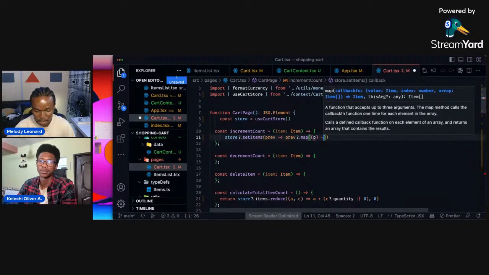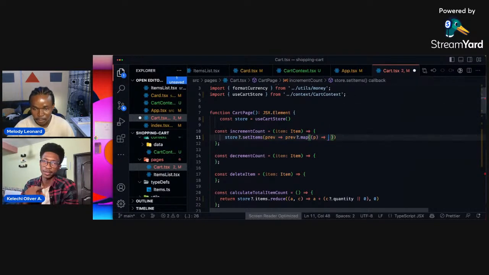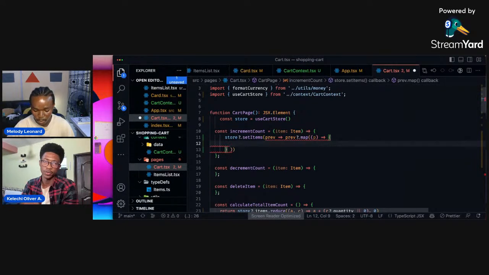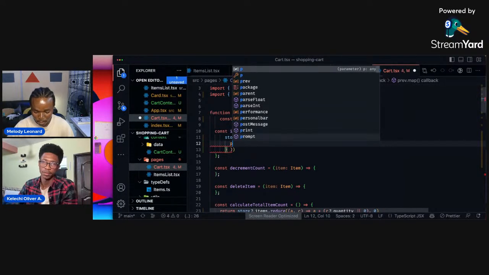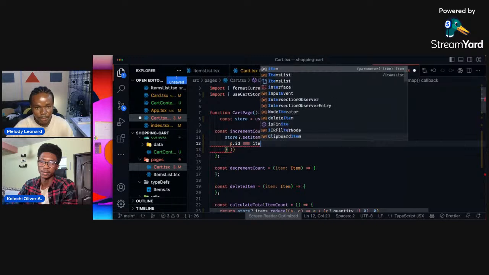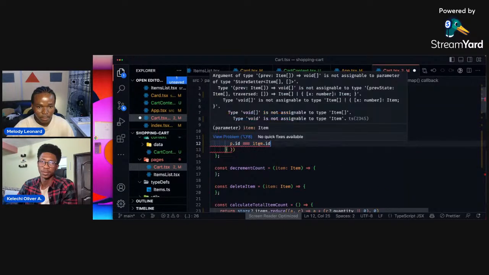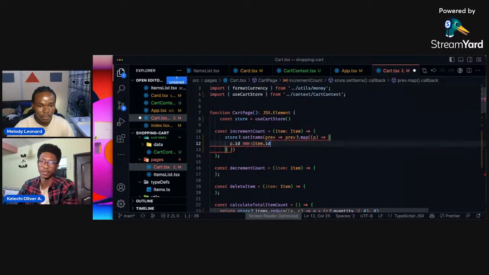Each product is going to have a p.id. We need to open a function with curly braces because we cannot do that in one line. If the p.id is equal to the item.id, we increase the count, else we just return the item. So let's put that in an if condition.